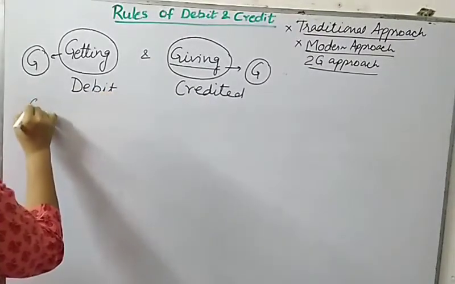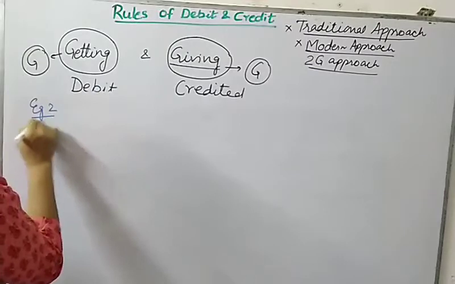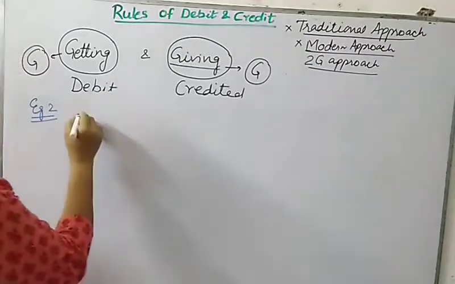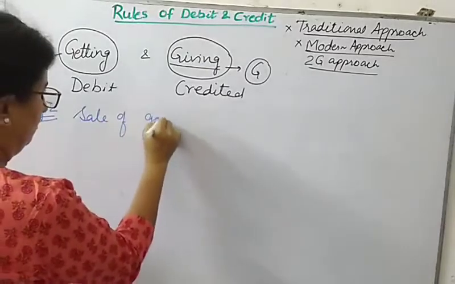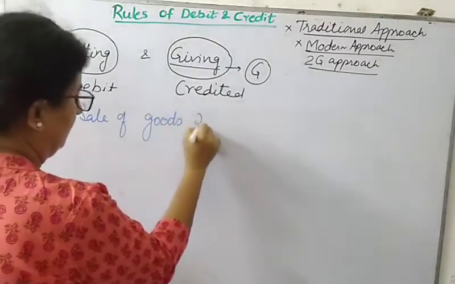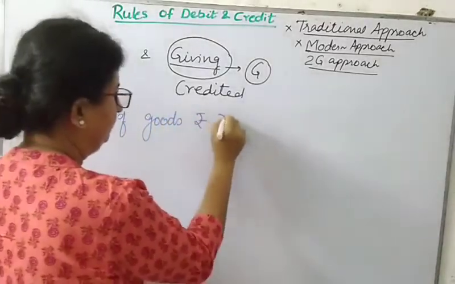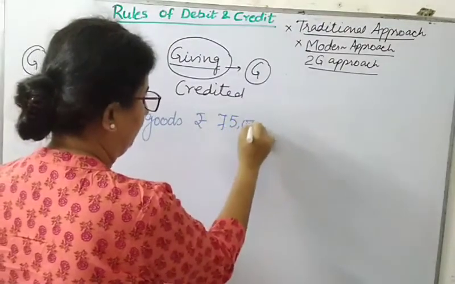Suppose now example 2. Suppose my transaction is sale of goods rupees 75,000.